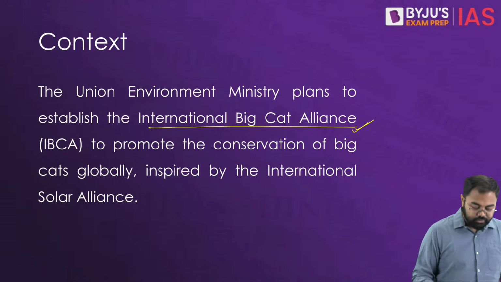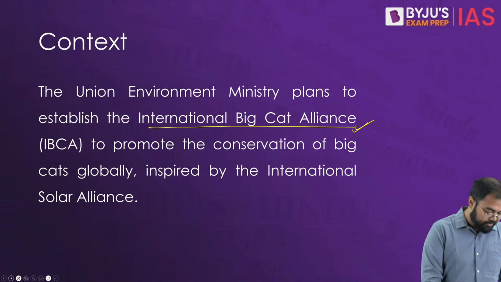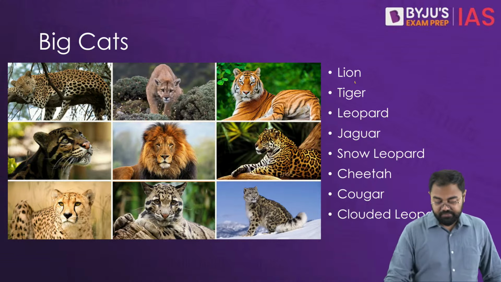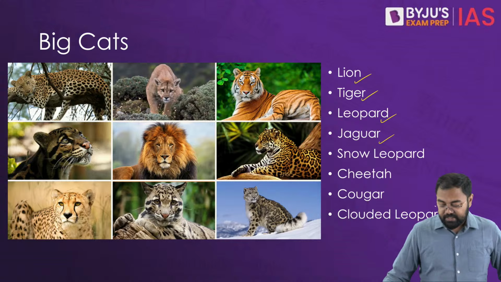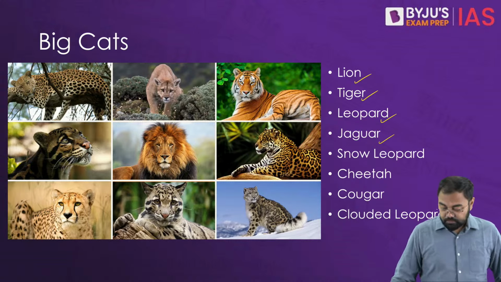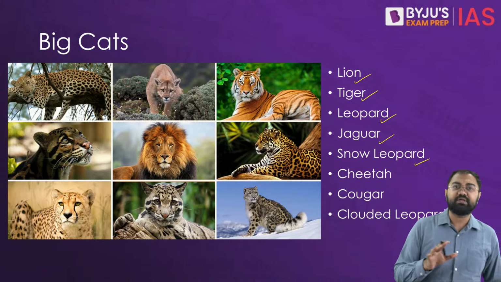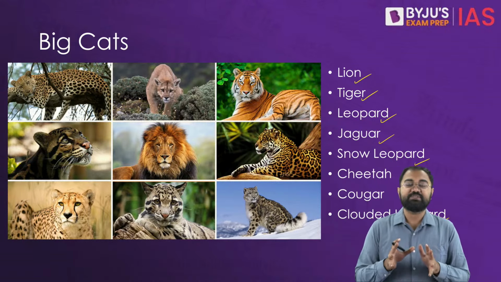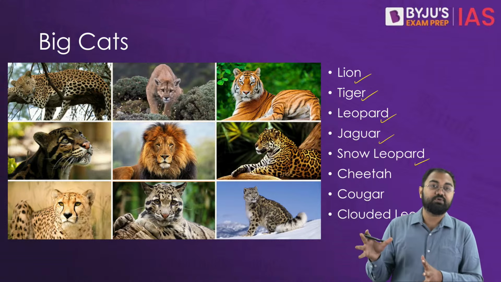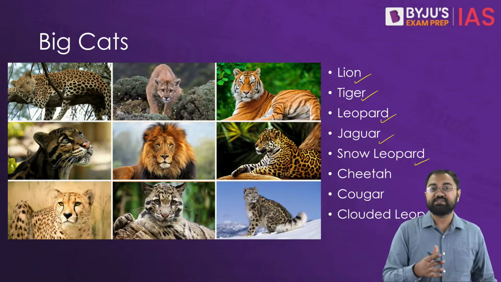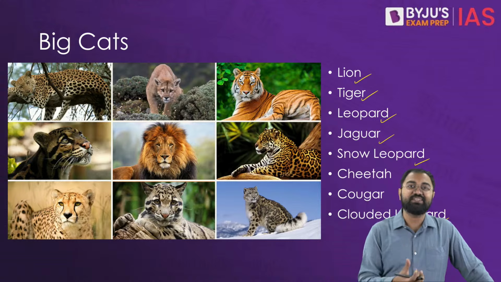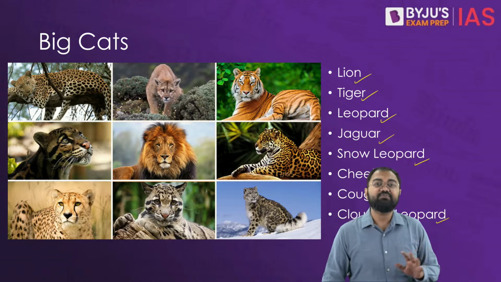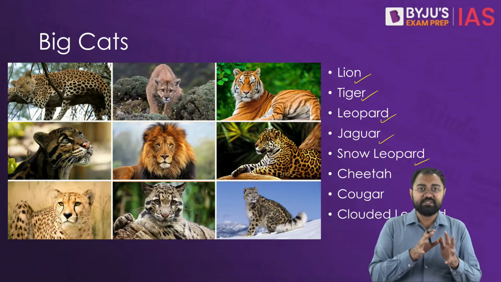Globally, we want to create an alliance with participation of the countries which have big cats. All these can be called big cats: lions, tigers, leopards, jaguars, cheetahs, cougars, clouded leopards, snow leopards, etc. They all become a part of the big cat family. Big cats refer to the larger members of the cat family, known for their power, strength, and predatory skills. That is why the term big cat is commonly used to describe these species.